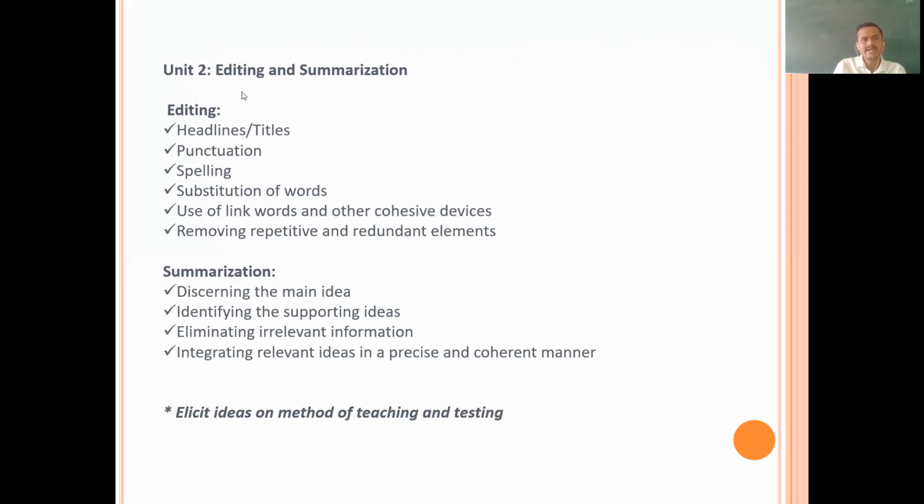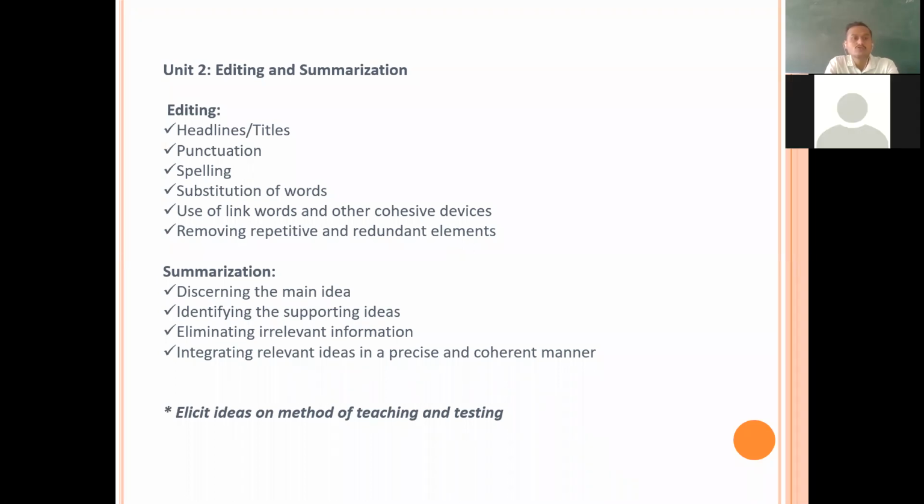So in unit 2, you have editing and summarization. Editing includes headlines, titles, punctuation, spellings, substitution of words, use of link words and other cohesive devices, removing repetitive and redundant elements, and summarization: discerning the main idea, identifying the supporting ideas, eliminating irrelevant information, integrating relevant ideas in a precise and coherent manner.